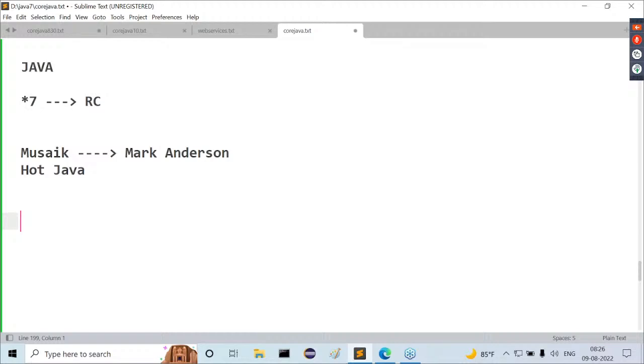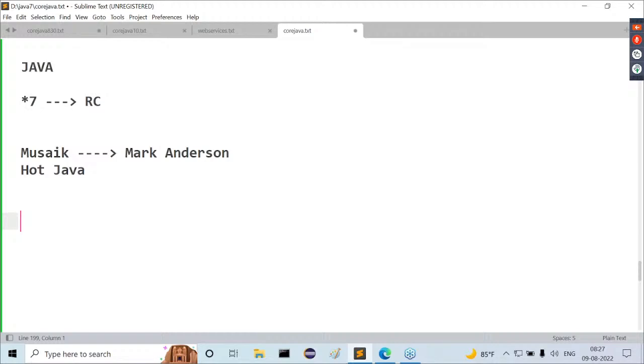And one more thing, material. We are going to provide a document, nearly 800 plus pages, only for core Java, that I prepared. So a hard copy will be provided to you. I think it might be chargeable; you can inquire at our office there. Hard copy will be provided. For online students, a soft copy will be provided.